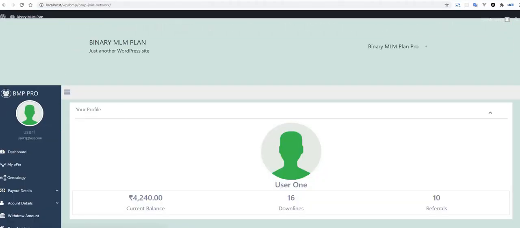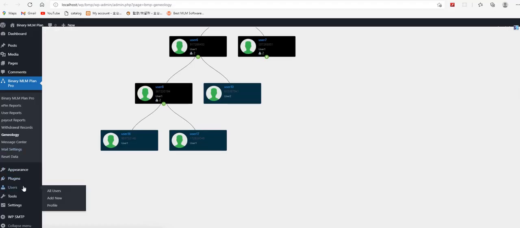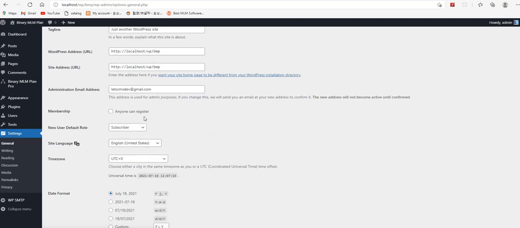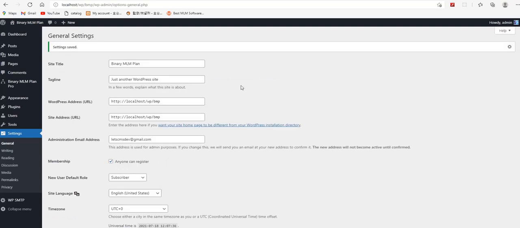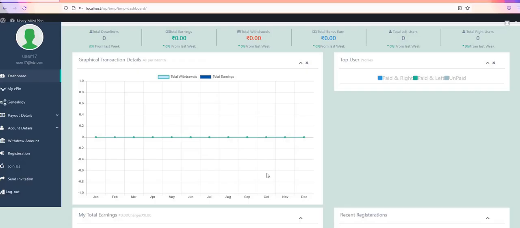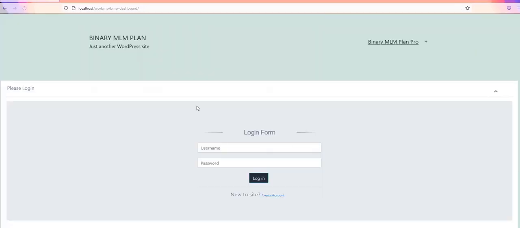For the joining, first of all, I am going to the WordPress settings, and anyone can register. This setting needs to be saved. Okay, so I am just coming here and saving this. Now I am going to the next part.